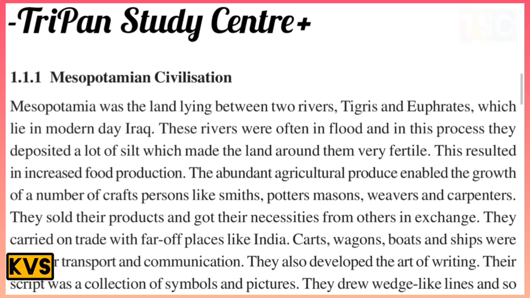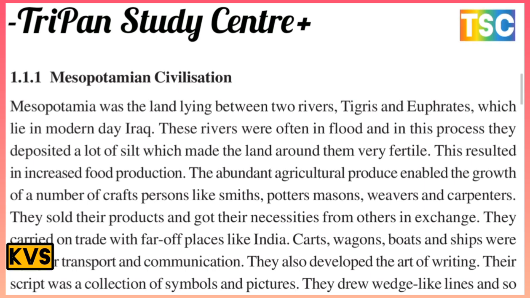This resulted in increased food production also. The bountiful agriculture encouraged the growth of a number of craftspersons like smiths and potters, masons and weavers and carpenters. They sold their products and got their necessities from others in exchange. They carried on trade with faraway places like India. Carts, wagons, boats and ships were used for transport and communication.